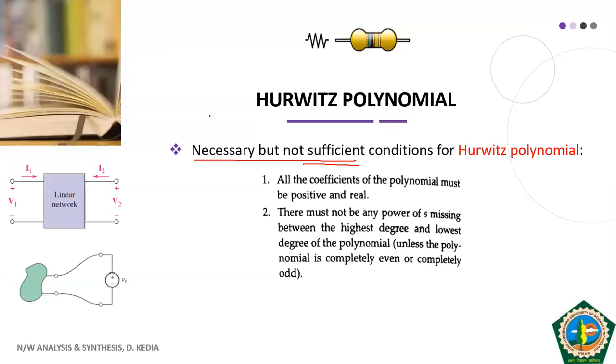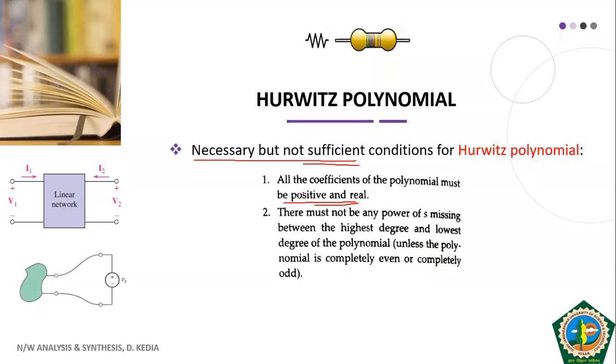Okay, so let us see these again. All the coefficients of polynomial must be positive and real. If your polynomial is in the form of S, then its coefficients must be positive and real. This is indirectly ensuring that your roots are lying in the negative half of S plane.